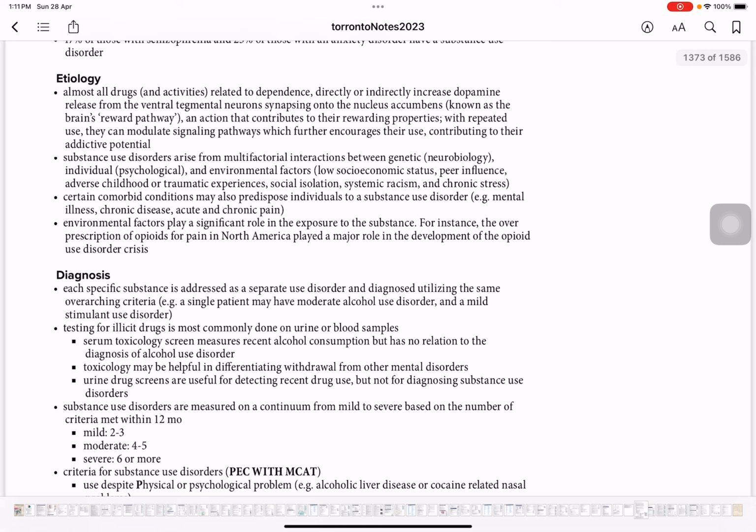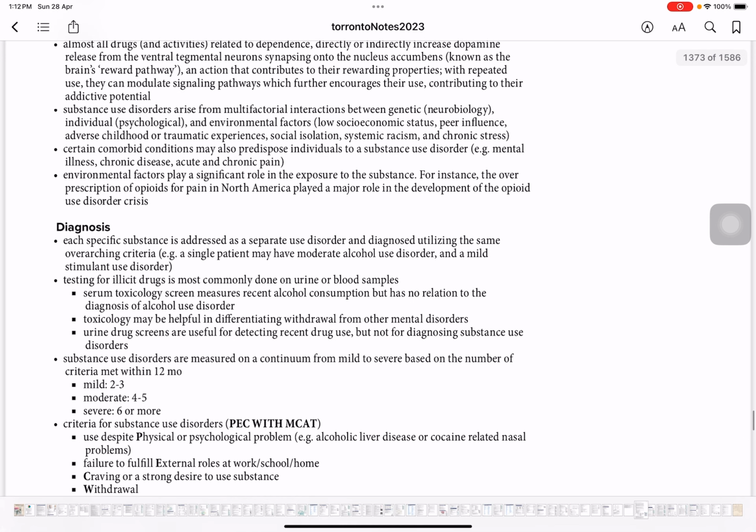There are certain underlying conditions like low socioeconomic conditions, stress from the family, adverse childhood experience that would bring a feeling of guilt, unhappiness, uneasiness within oneself, which can lead to the feeling that they need something to make them happy, right? So underlying multifactorial interactions like adverse childhood trauma, isolation, racism, stress, right?